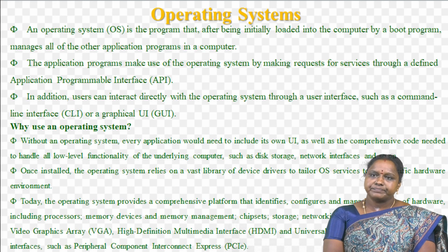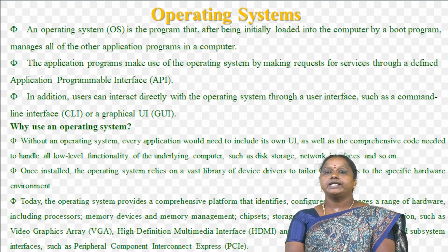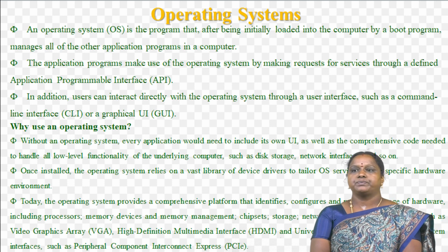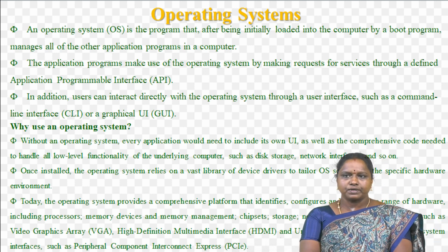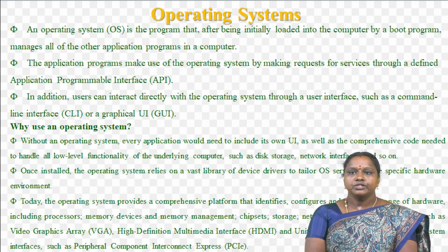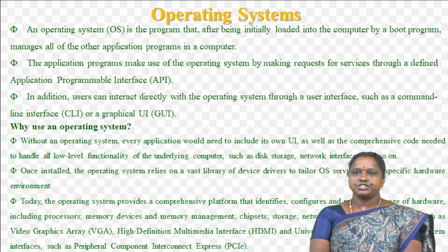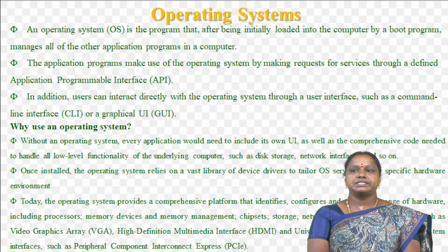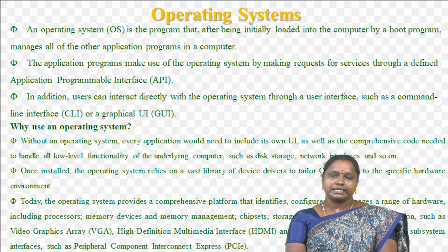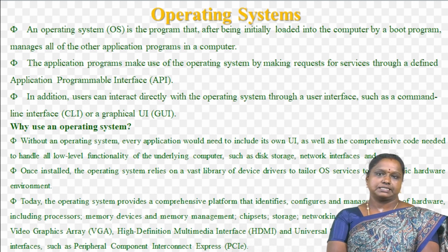What is an operating system? An operating system is the program that, after being initially loaded into the computer by a boot program, manages all of the other application programs in a computer. So, application programs make use of the operating system by making requests for service through a defined application programmable interface, that is API. In addition, users can interact directly with the operating system through a user interface such as a command line interface CLI or a GUI, graphical user interface.